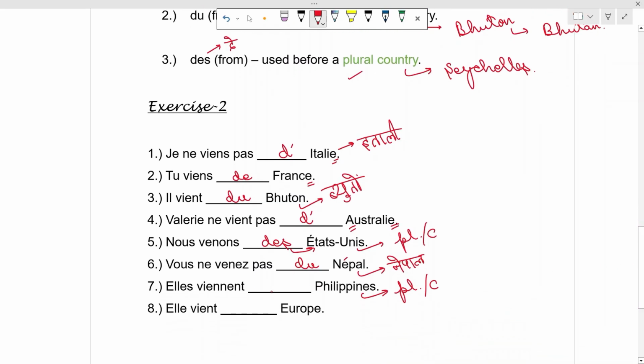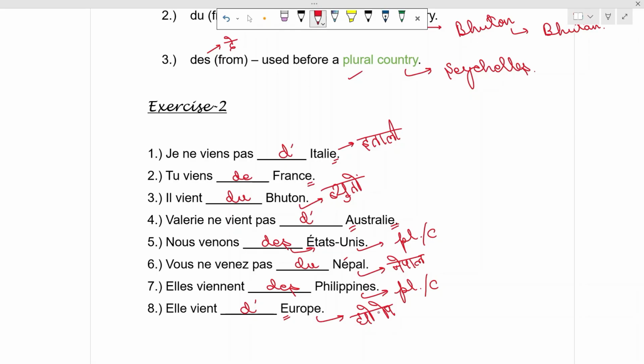Elle vient des Philippines. The last one is elle vient dash Europe. This particular continent is starting with a letter E, so we will use d apostrophe. The pronunciation will be d'Europe.